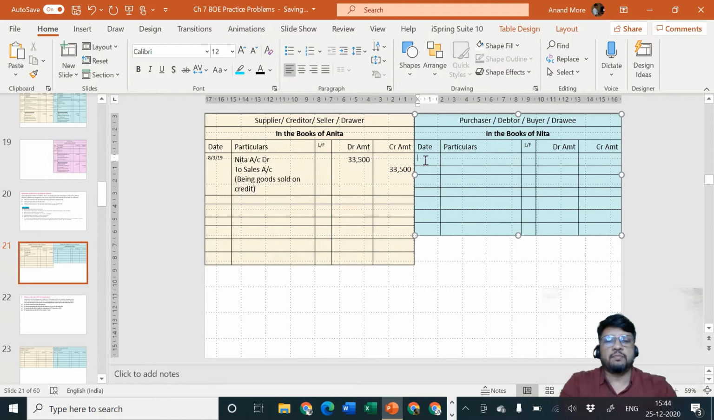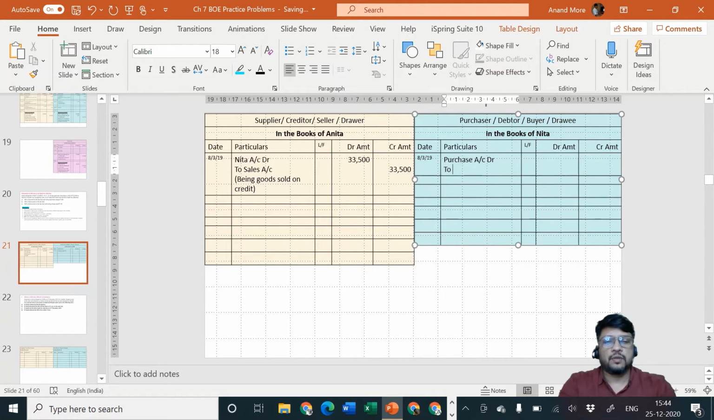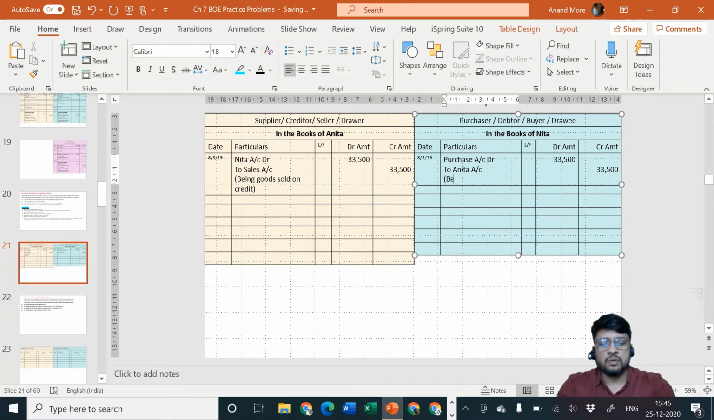Next one, on 8th of March 2019. Anita is the receiver of goods, and goods are coming in, so purchases account debit to Anita account, credit the giver. Goods are coming in, Anita is the giver. So it is a very simple entry, 11th standard entry, and we have solved it for previous few problems also, so I am not investing much time on it. Being goods